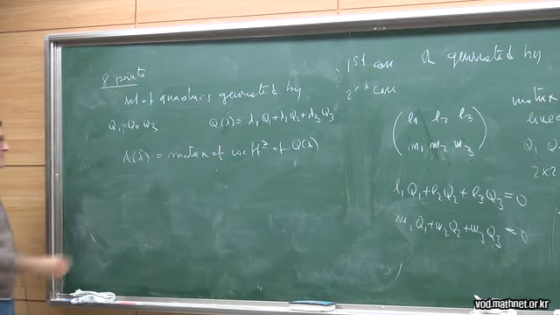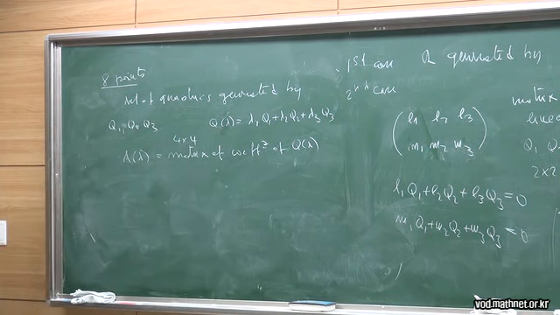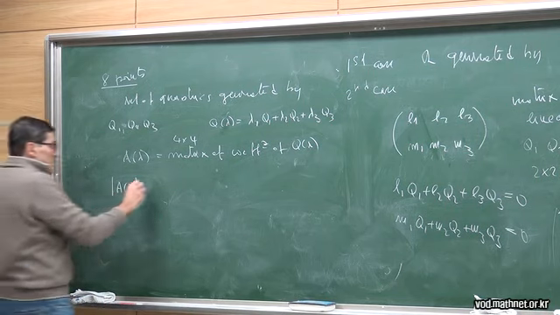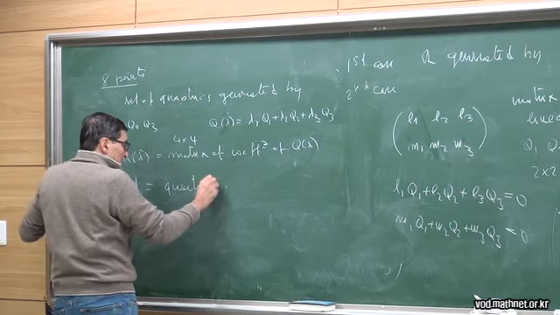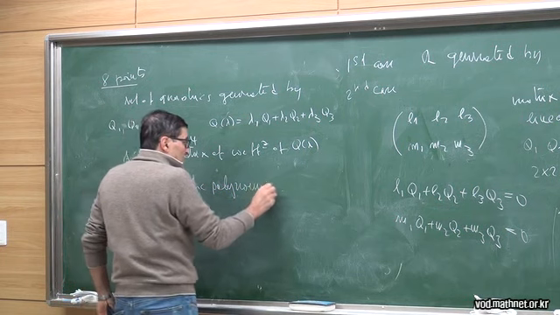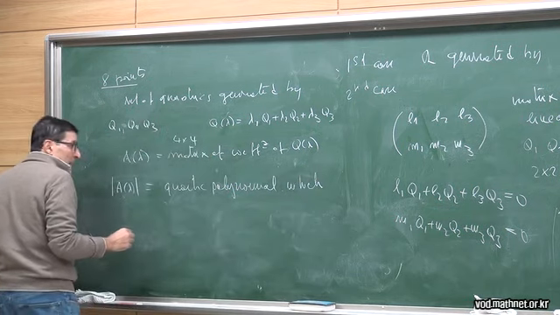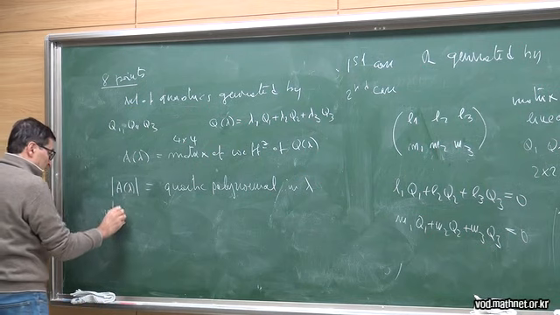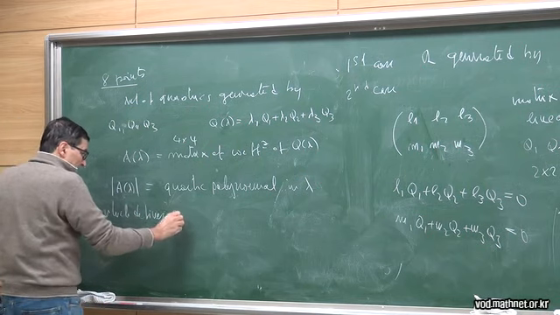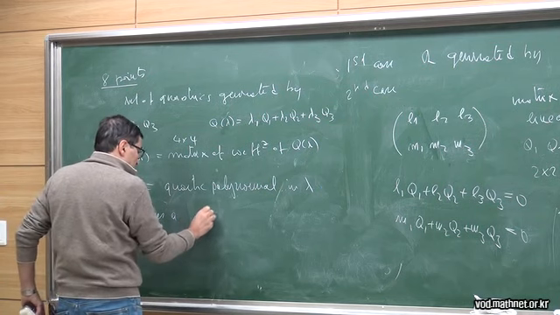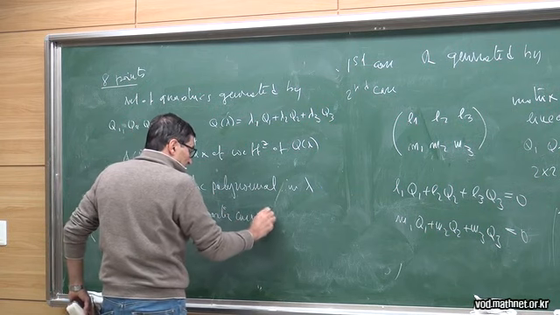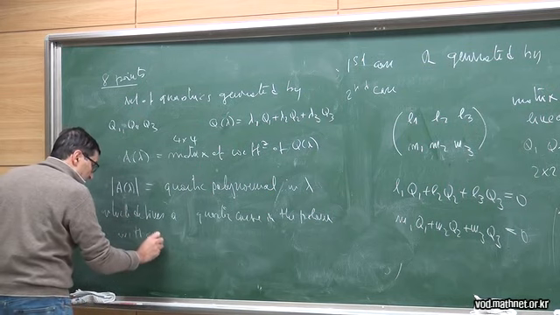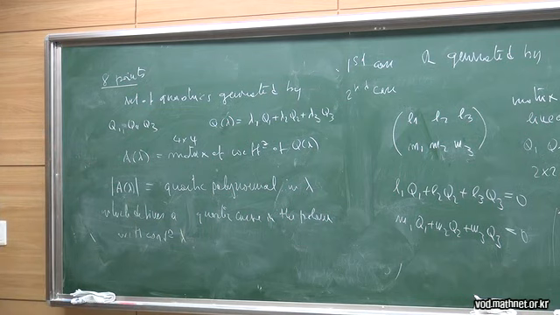This is a 4x4 matrix. And if you take the determinant of A lambda, this is a quartic polynomial in lambda, which defines a quartic curve in the plane with coordinates lambda.